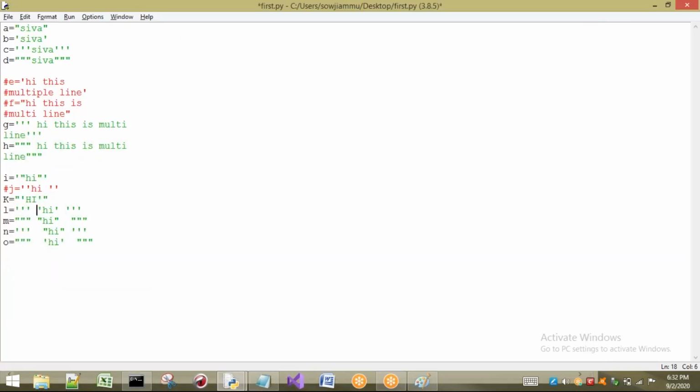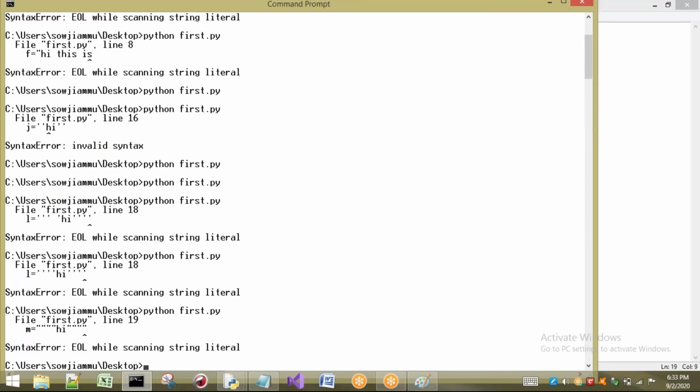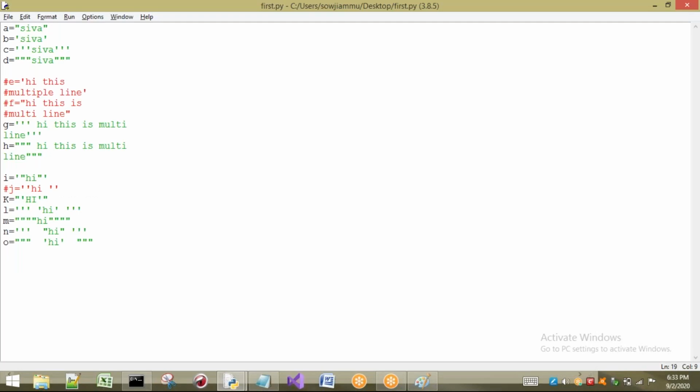We have to use space compulsorily. And in these cases also it is the same. If we take double quotes in this way, see what happens. Here also we are getting an error. So space is compulsory, it should identify. It doesn't know which one is double quotes and which one is triple double quotes.